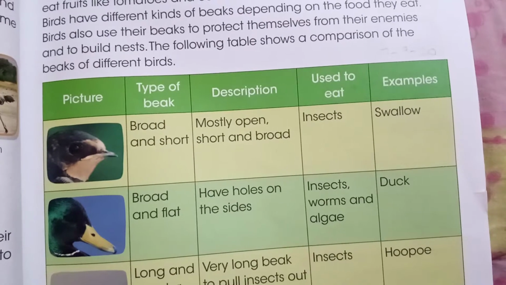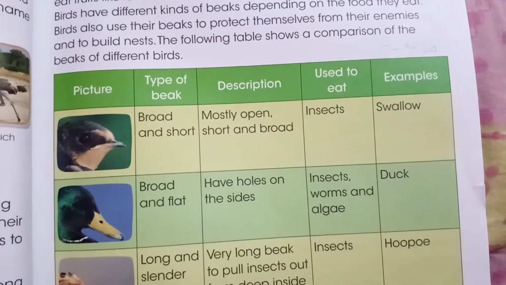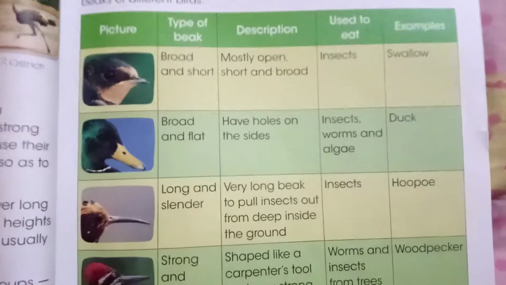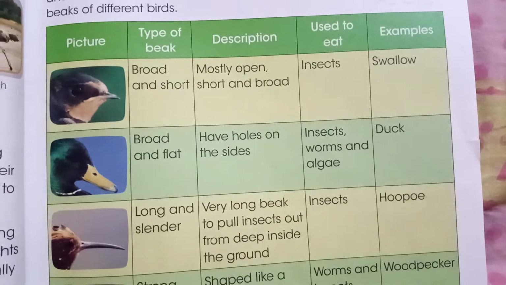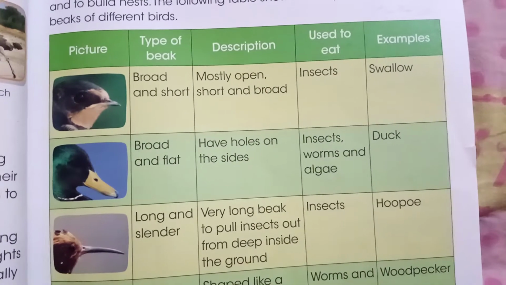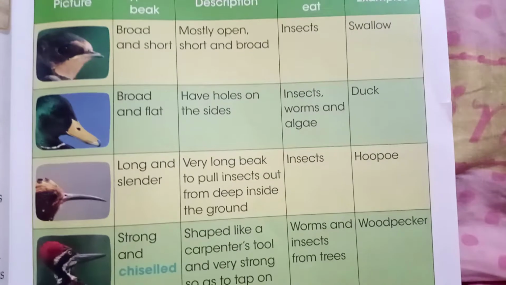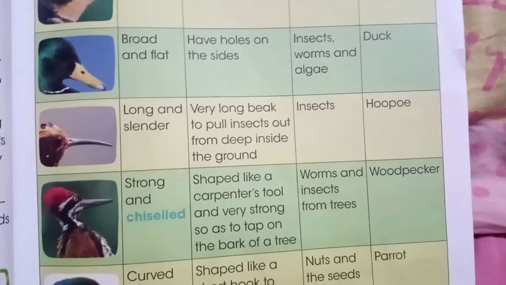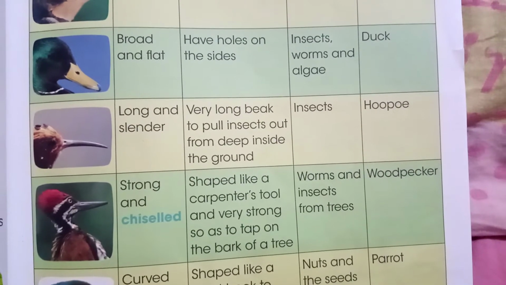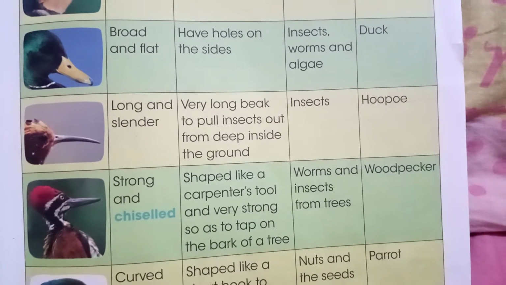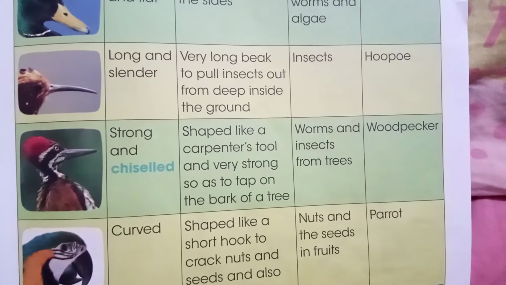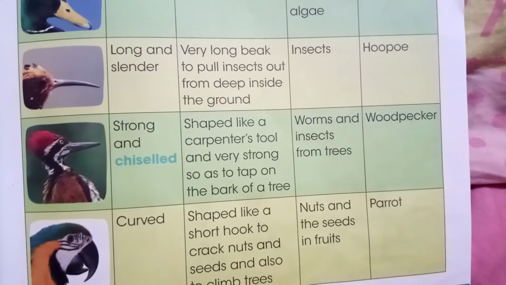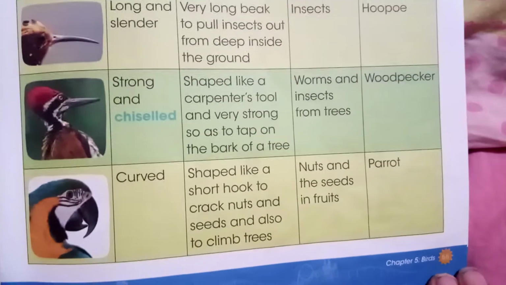So all the birds are given different beaks by Allah subhanahu wa ta'ala, so that they can eat the type of food that they eat. You can see the picture of the swallow. It has a broad and short beak. It eats insects. And then the duck, it has a broad and flat beak to eat insects, worms and algae from the water. And then the hoopoe, it has a long and slender beak to eat insects. Then the woodpecker, it has a strong and chiseled beak to eat worms and insects from the trees, so it can pick them from the trees.